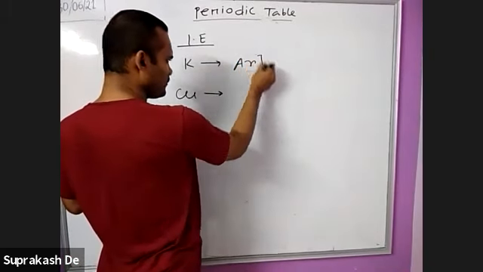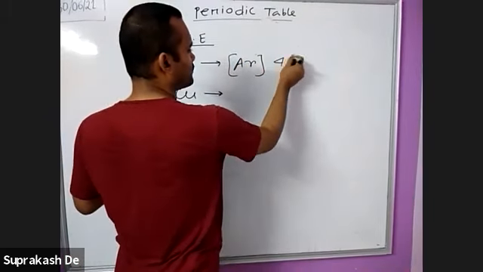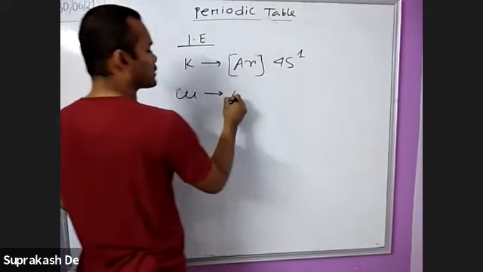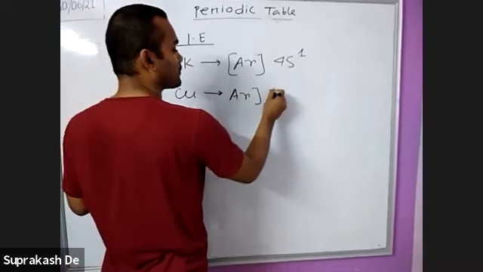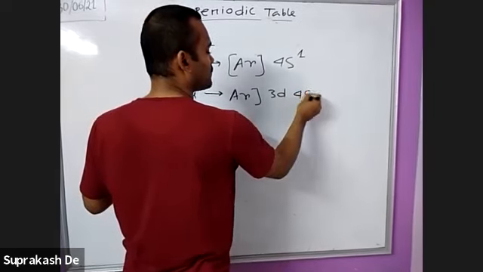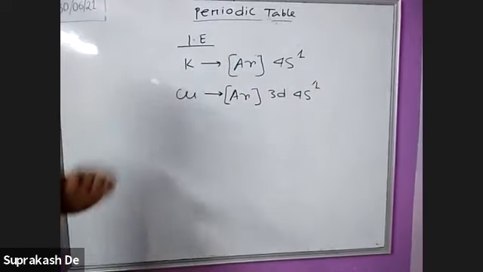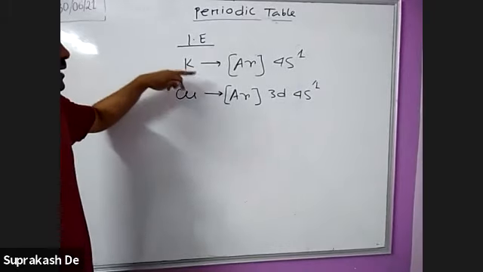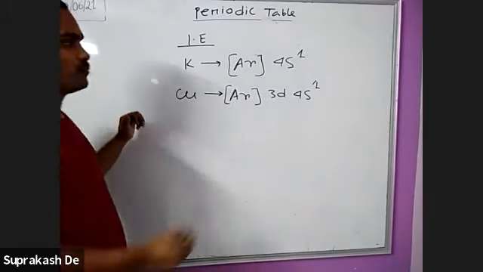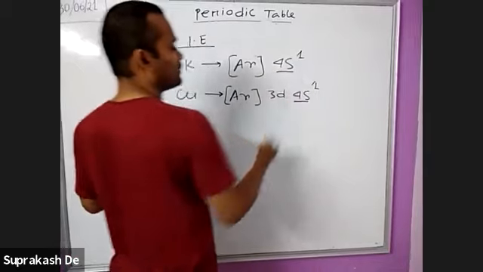Argon 4s1, outermost argon 3d10 and 4s1. So in case of potassium and copper, both have 4s1 in the outermost shell.